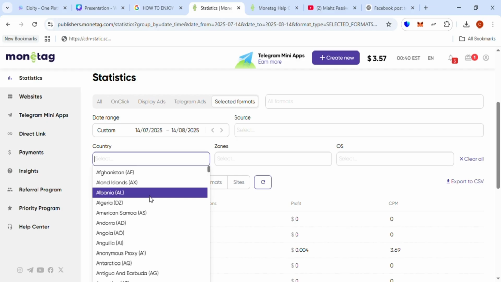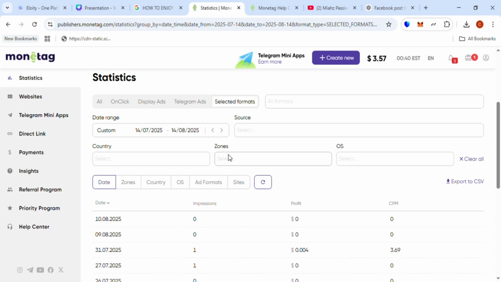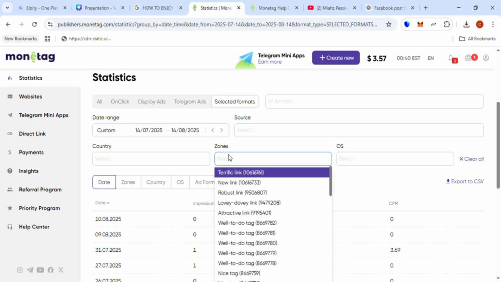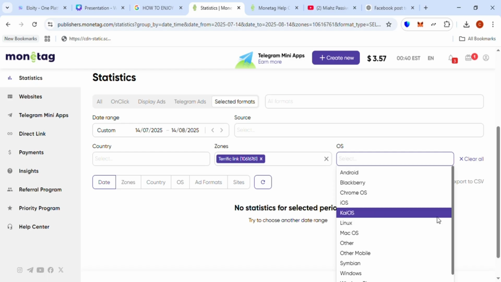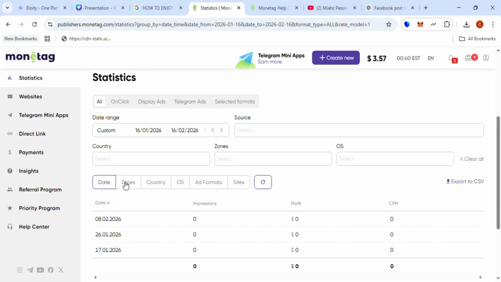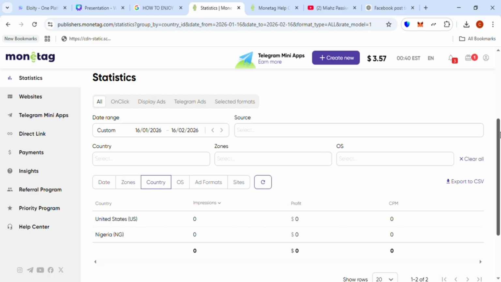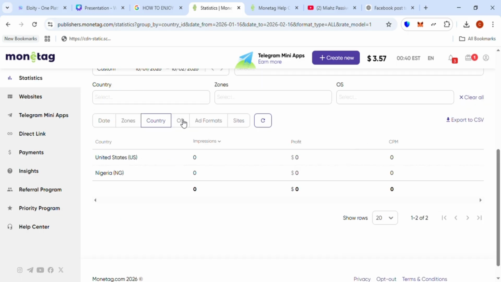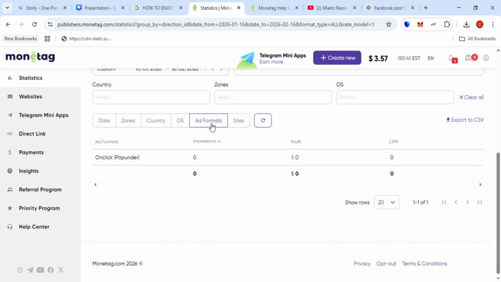Our focus in this video is mainly on the SmartLink. You can choose to know if your SmartLink is performing well on the websites or articles that you added it to. Once you monitor that, you know how to adjust your ads and make them better so that users can reach out via the ads. You can use country and any other option to check how your ad is performing. From this statistics page, you can see real-time data.